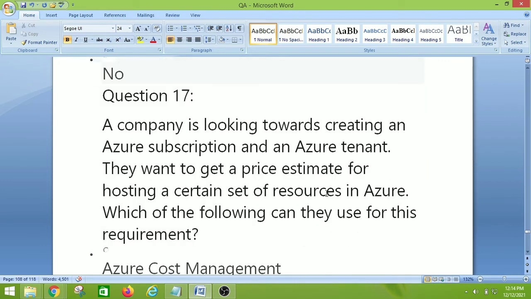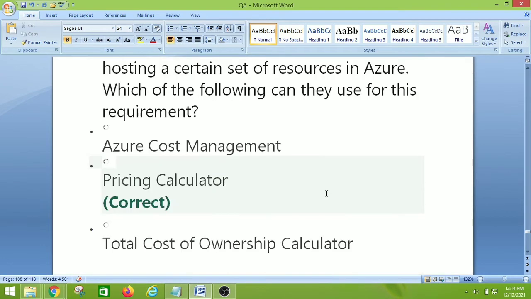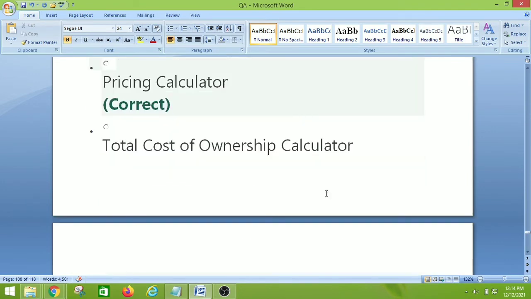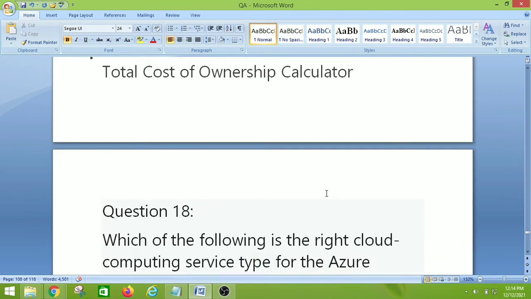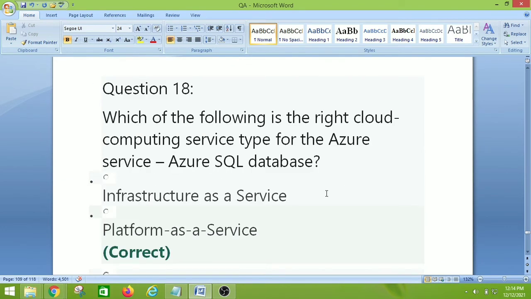A company is looking towards creating an Azure subscription and an Azure tenant. They want to get a price estimate for hosting a certain set of resources in Azure. Which of the following can they use for this requirement? So Azure cost management, pricing calculator, total cost of ownership calculator. So the right answer is pricing calculator. So let's move on to the next question, that is question number 18.